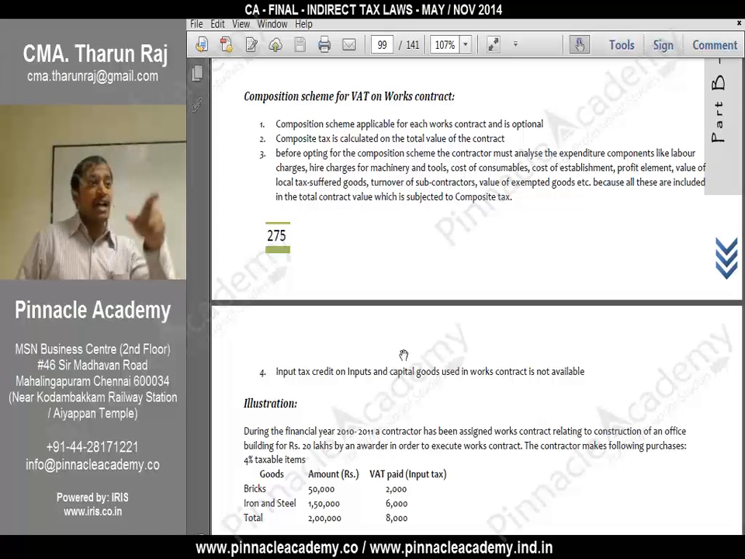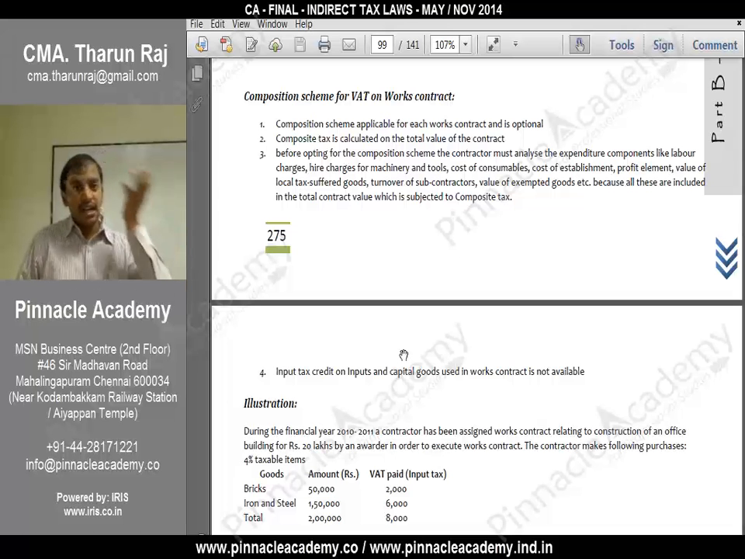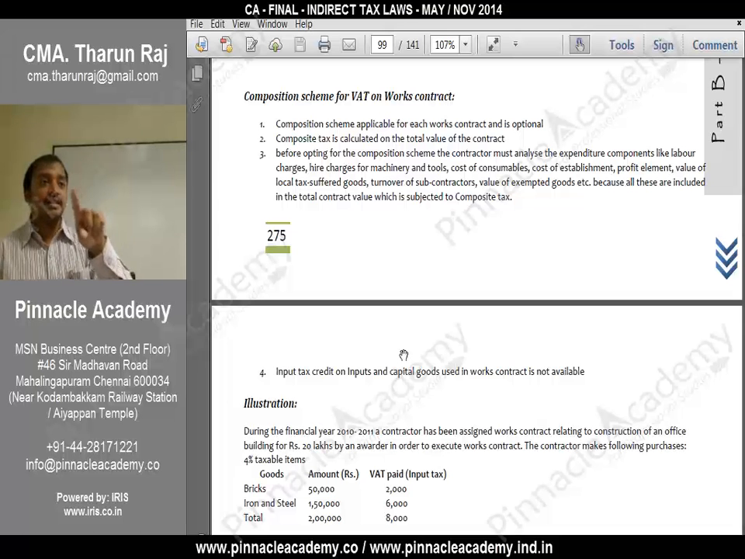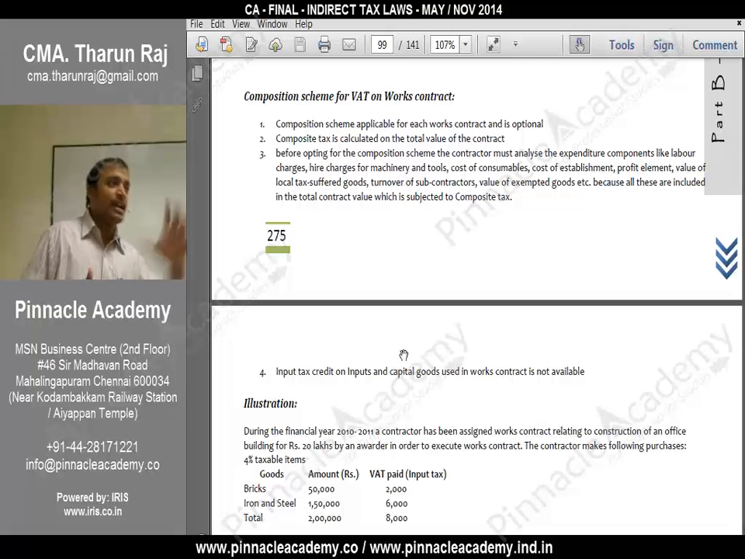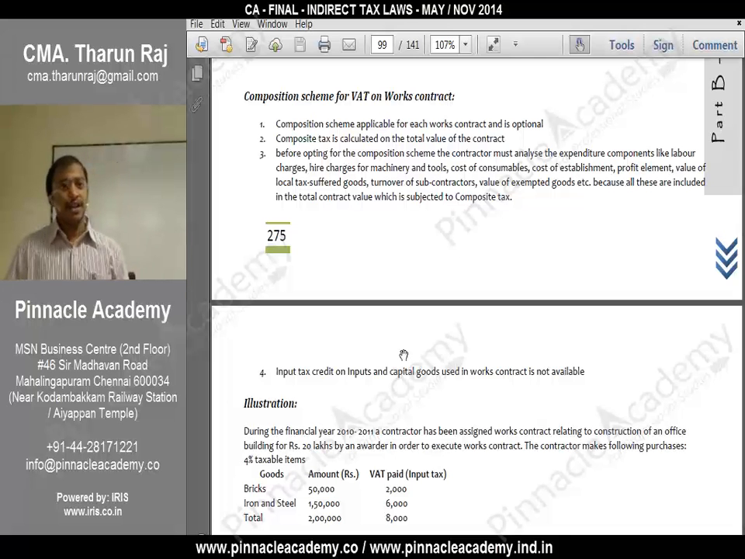Already in the beginning of the class itself I told you what is SENVAT credit and what is input tax credit. What is SENVAT credit? Excise duty paid on inputs, service tax paid on input services and excise duty paid on capital goods. That is CENVAT credit. What is input tax credit? VAT paid on inputs, VAT paid on capital goods. That is not available. Sir, if I am following normal scheme, whether input tax credit is available? Yes. But if you are opting for composition scheme, input tax credit is not available.